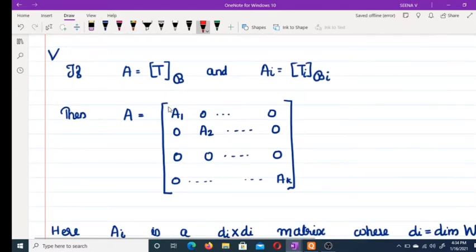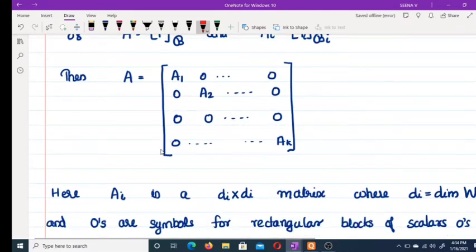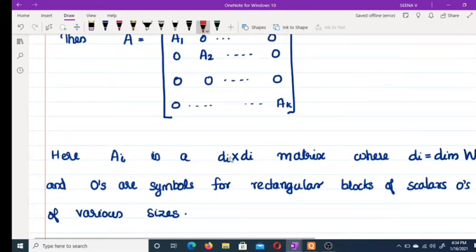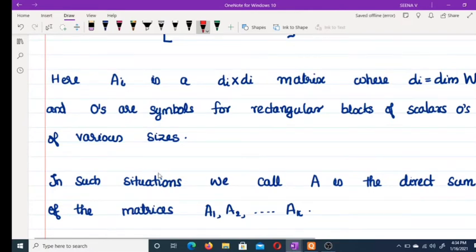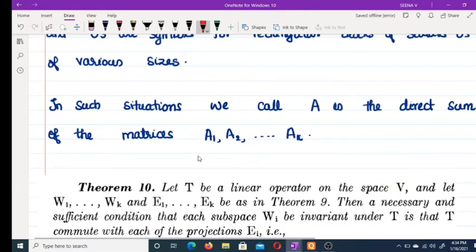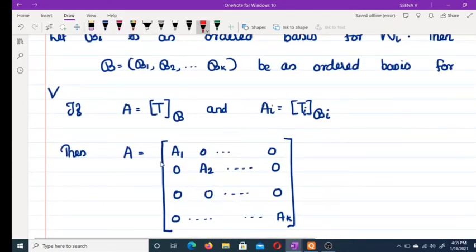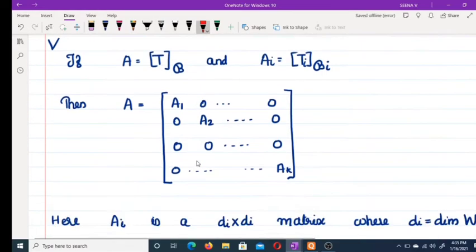Then you can write A as A1 0 0 etc., 0 A2 etc. Here this is a block diagonal matrix with blocks A1, A2, etc. The zeros are again block matrices. Ai is a di by di matrix where di equals the dimension of Wi, and the zeros are symbols for rectangular blocks of scalar zeros of various sizes. In such a situation, we call A the direct sum of the matrices A1, A2, etc., Ak.